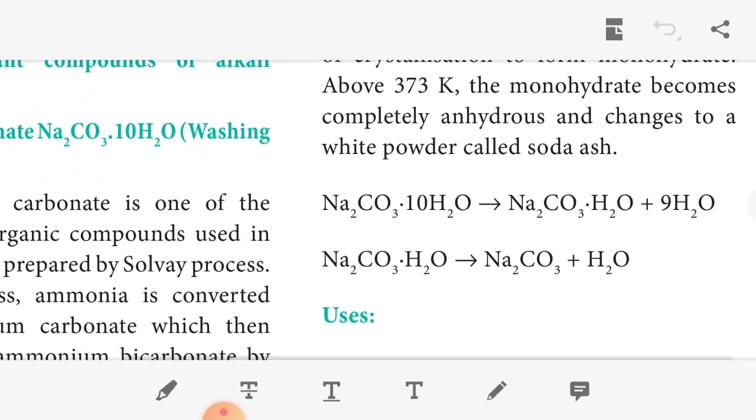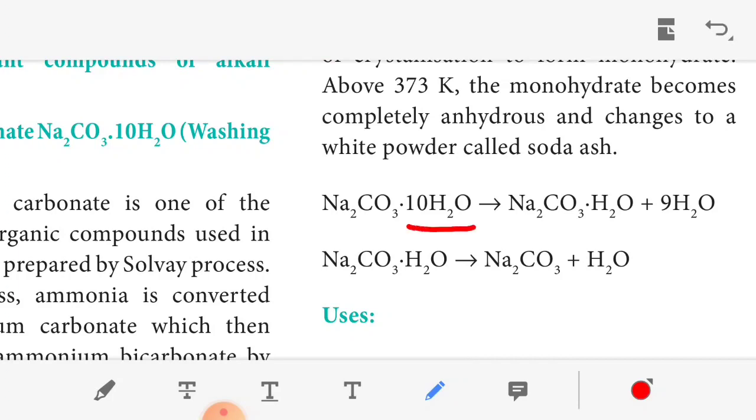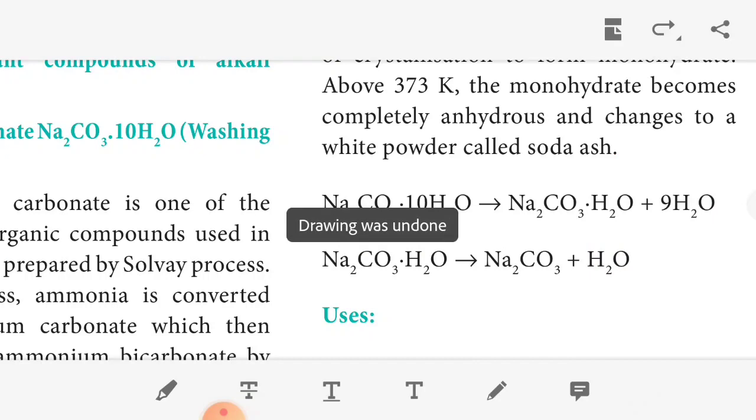So this is the equation. Sodium carbonate decahydrate is converted into sodium carbonate monohydrate. Monohydrate means it contains one H2O, after removal of 9 water molecules. This sodium carbonate monohydrate is again heated at 373 Kelvin. It changes into the anhydrous form. Anhydrous means it does not contain any water. So it is sodium carbonate plus water, and it is called soda ash. These are the properties of sodium carbonate.